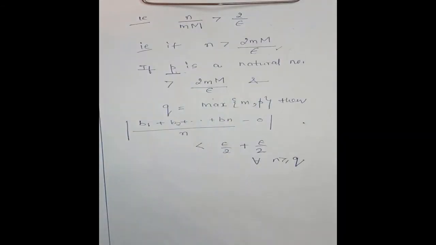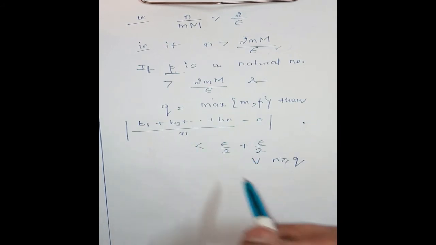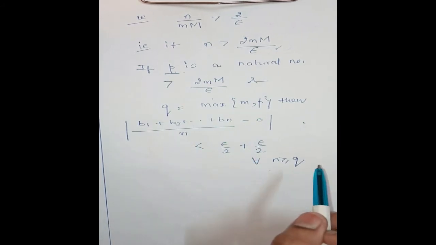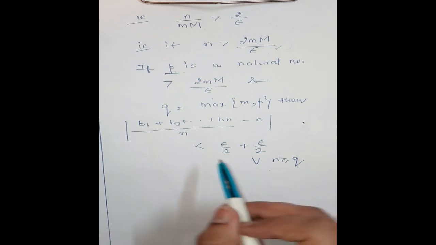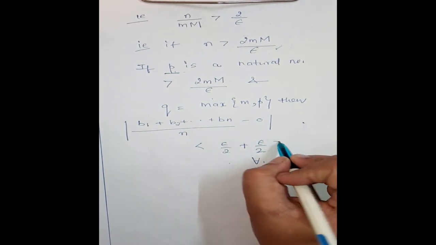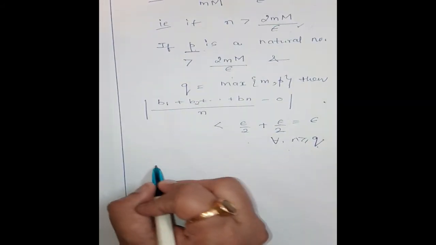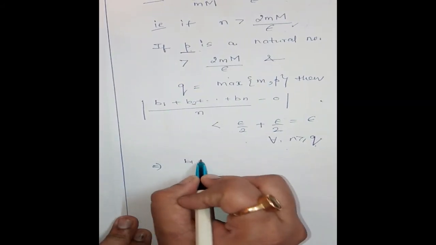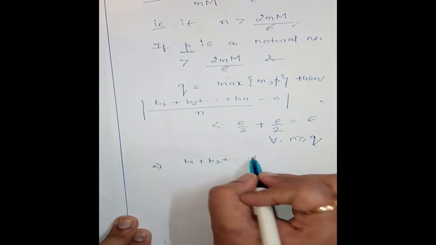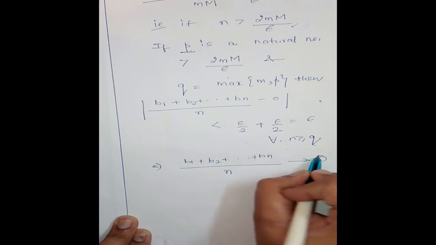Therefore, taking q to be maximum of m and p, both inequalities will hold for n greater than or equal to q. So here we have epsilon by 2 plus epsilon by 2, which is epsilon. Clear?